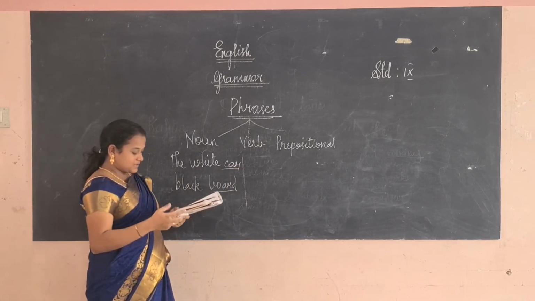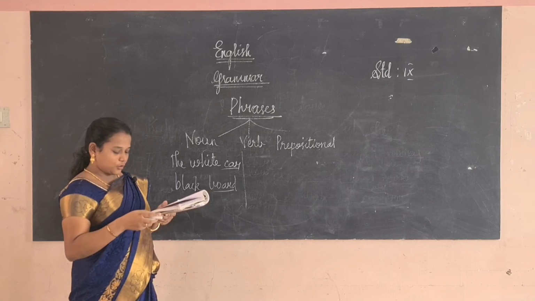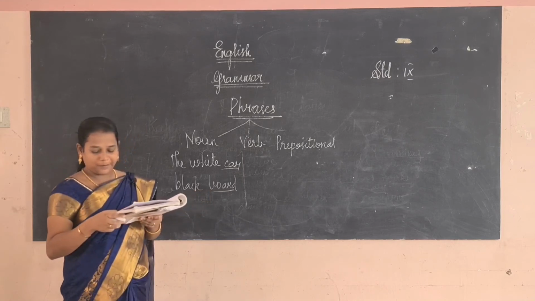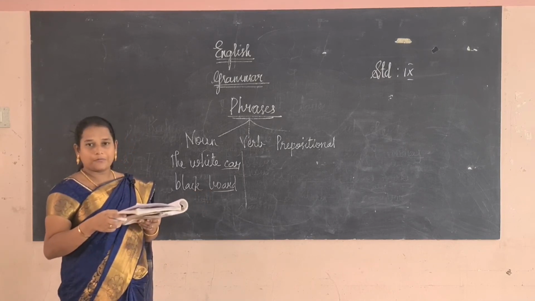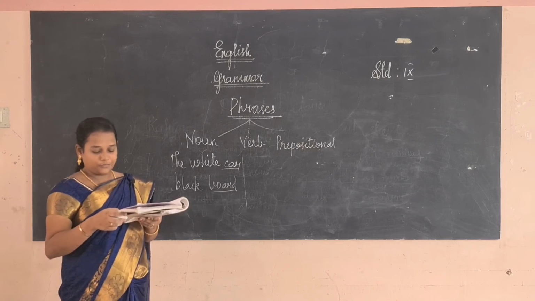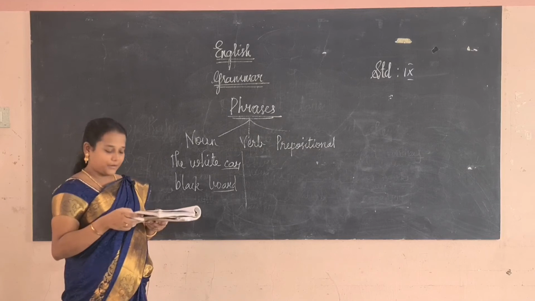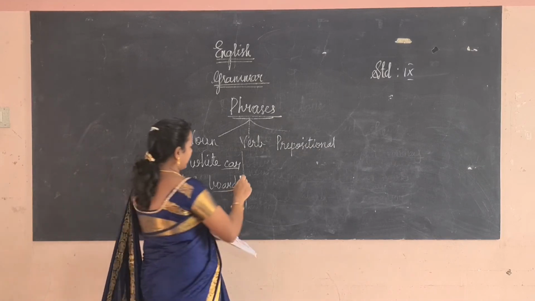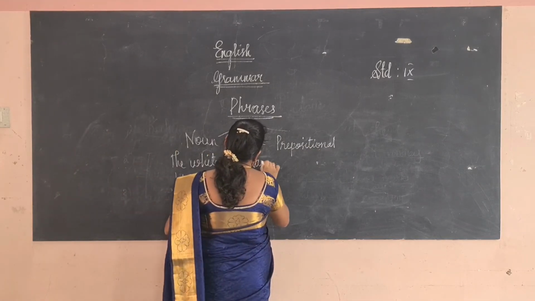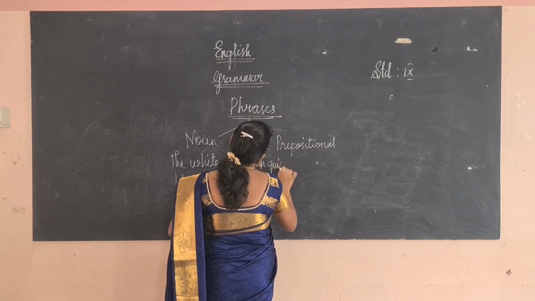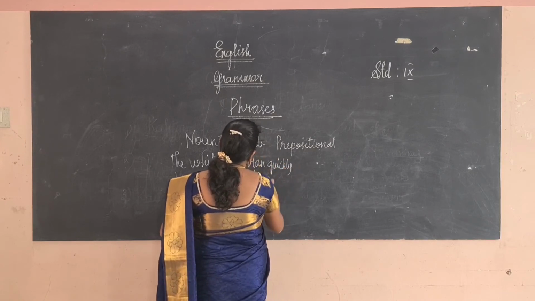Okay, next, the verb phrase. A verb phrase is a group of words made up of a verb, helping verb or modifier. So a group of words which is made up of verb or helping verbs or the modifier. So run quickly. Run quickly. To catch.